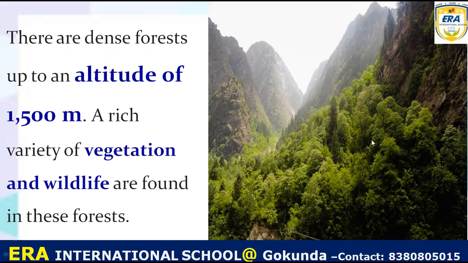And in that forest, there is a rich variety of vegetation and wildlife. Vegetation means different types of plants. Understand? So a variety of different types of plants and also wild animals are found in this forest, which is present in the Himalayan region. So this is also the importance of the Himalaya. It grows the dense forest at the height of 1500 meters, and in that forest different types of plants and wild animals are also present.